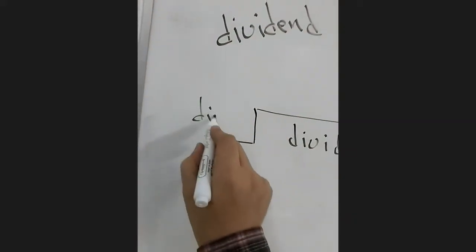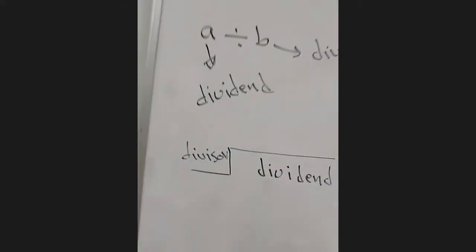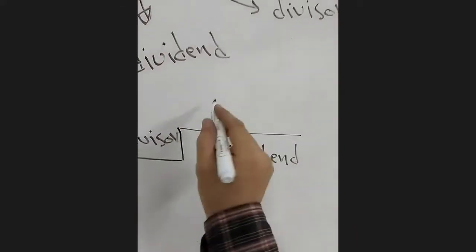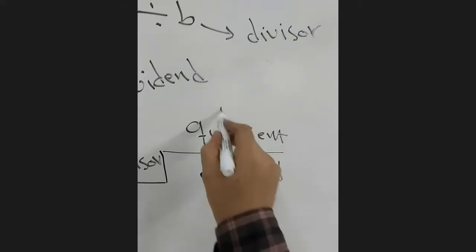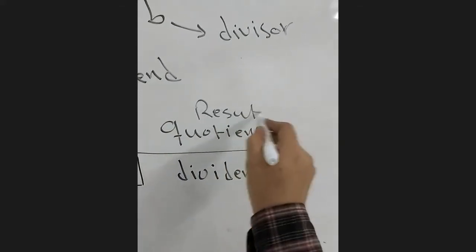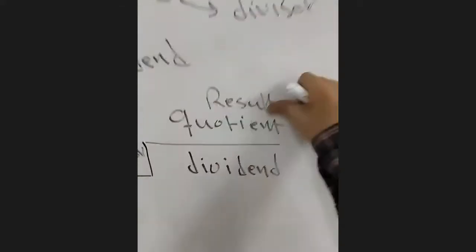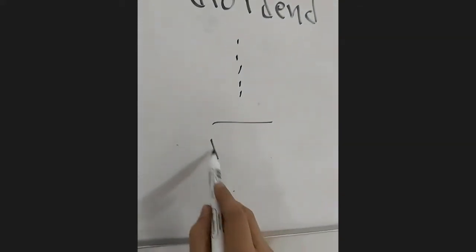Here the divisor. Here the quotient. Quotient means the result or the answer. So the quotient. Now at the end, it is the remainder.